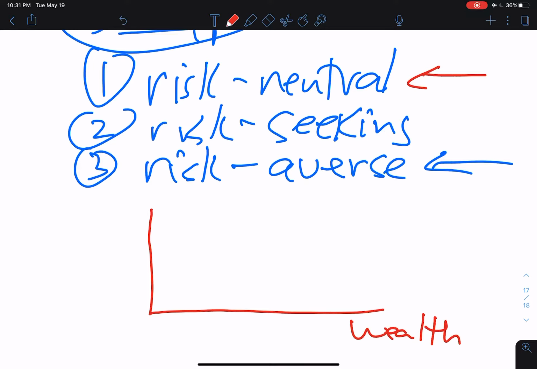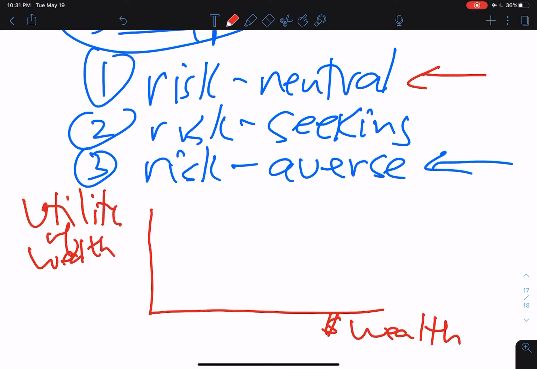So we're going to look at a two-space here in red. On the horizontal axis, we have wealth measured in dollars, and on the vertical axis, we have something called utility of wealth, measured in some fictional unit known as utils. And the idea is we're trying to quantify happiness or satisfaction.